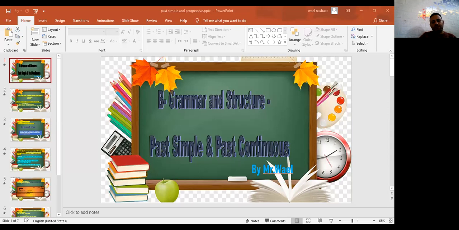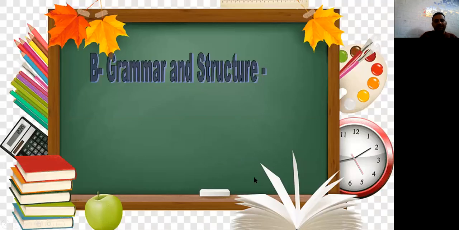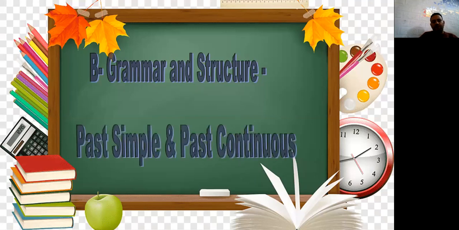Today, we're going to deal with our series of tenses. We're going to start with past simple versus past progressive. We said before that tense means time. So, we should see today the time of the tense of past simple and past continuous, or past progressive.